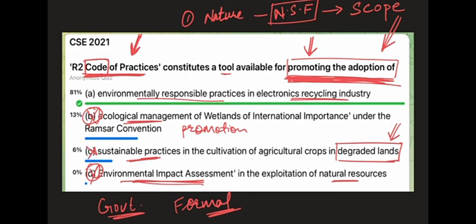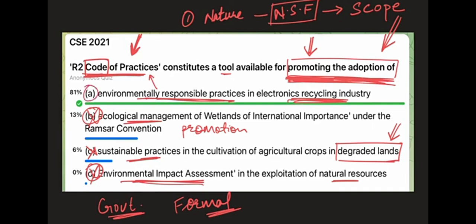This option is unrelated to the question, and we are left with alpha. Alpha is the most appropriate answer. And if you read it also, it seems to be matching the question. It says environmentally responsible practices in electronics recycling industry. So it feels that electronics recycling industry is not following environmentally sound policies. To promote that, we have this R2 Code of Practices. Surely this can be the answer, right?